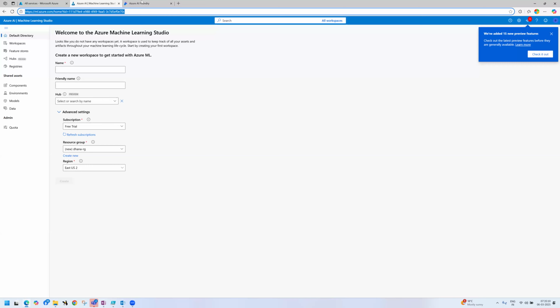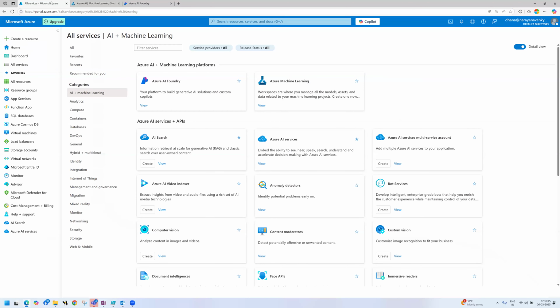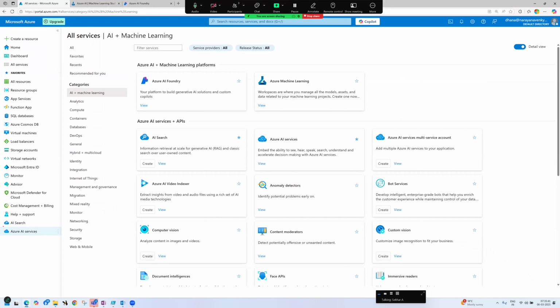Next, have a look. Go to ML, now go to here. Try to create one AI search. I will show you how to deploy one service, next how to deploy Foundry, and how to deploy machine learning, one by one. First, here we have AI services. Click on it and bookmark it. See, there is a star mark, right? When you hit the star mark, the service will be placed on the left side. This we call the blade.